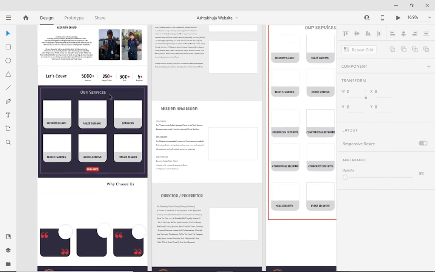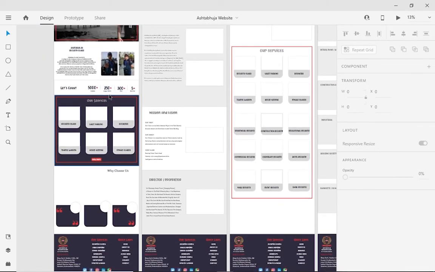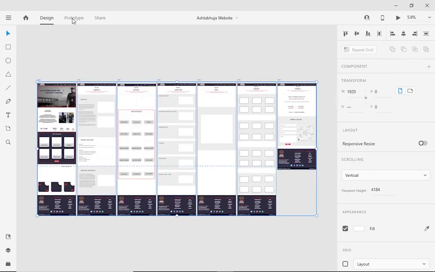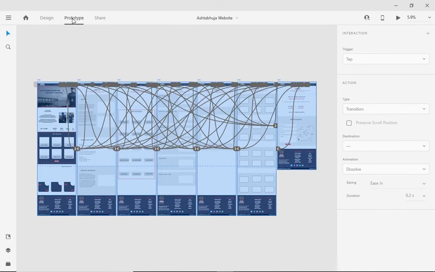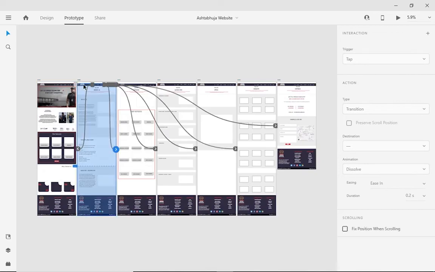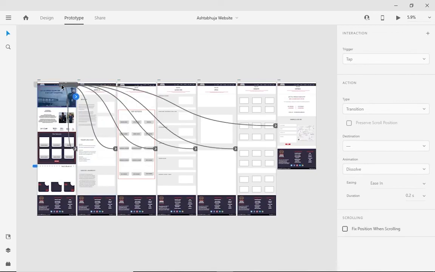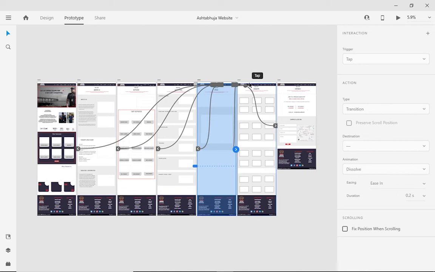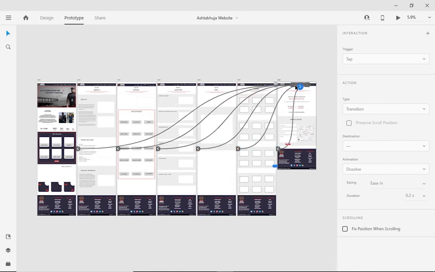Simple interface is the design where we can only see the design, we can't experience the website interface. Prototype is a very useful and very interesting tool. Here the prototype design seems to be very complicated, but it helps us to experience the website design live. Now let's take an example of our website which has been designed with dynamic stuff.